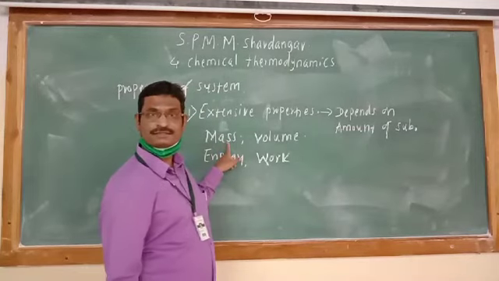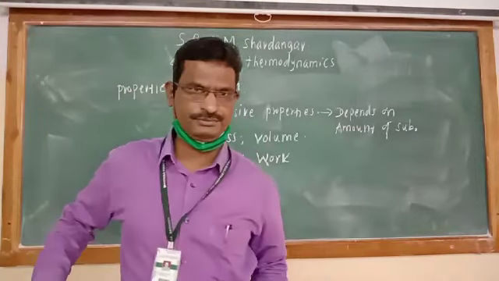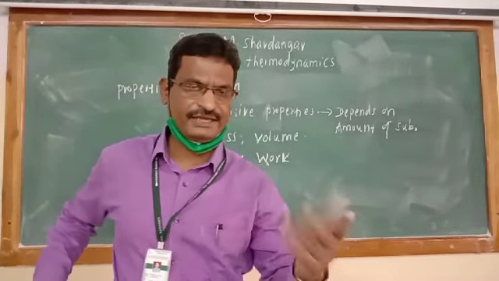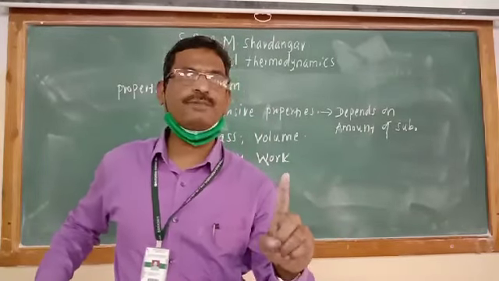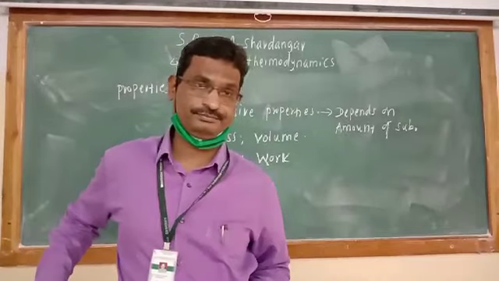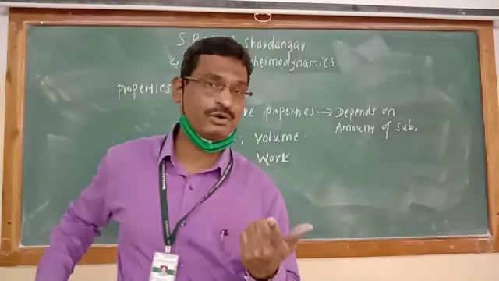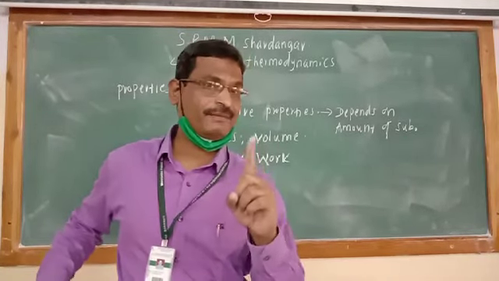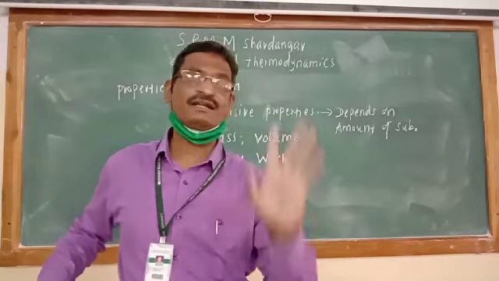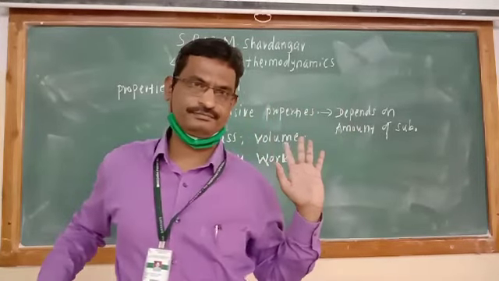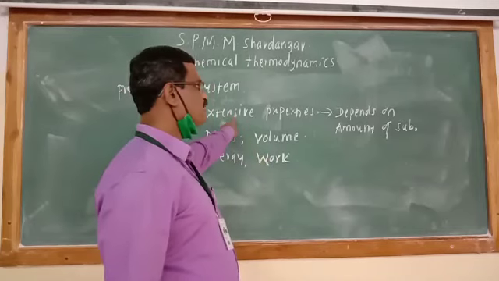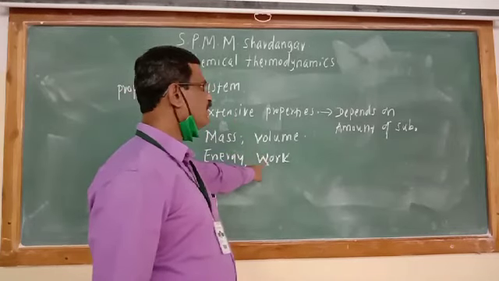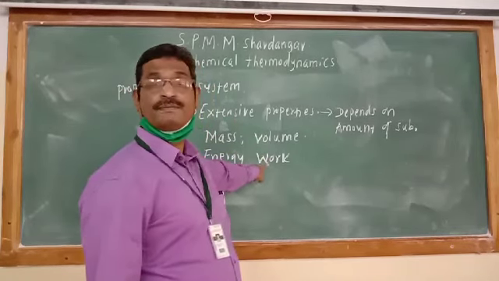More mass means more energy. So any system which has more mass will perform the more work. So work also depends on which factor? Work depends on the energy. Energy depends on the mass. Therefore, work is also known as extensive property because it is depending on the amount of substance.